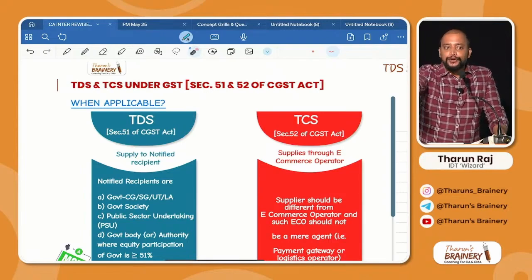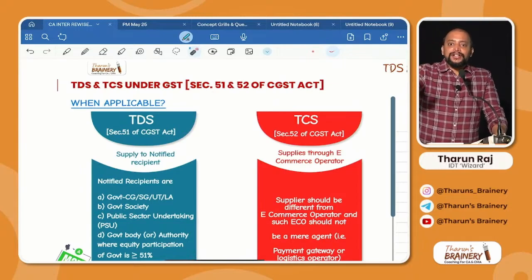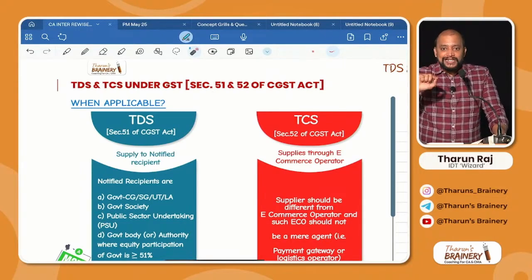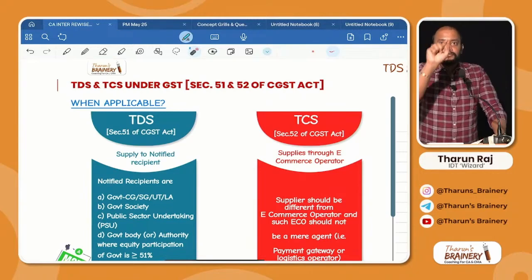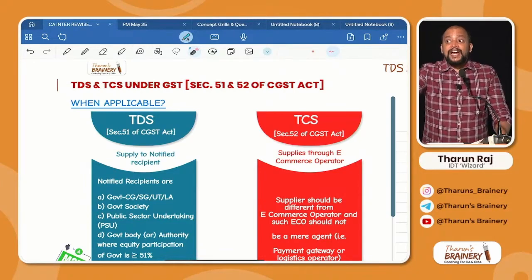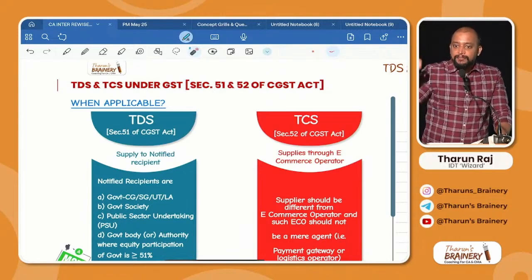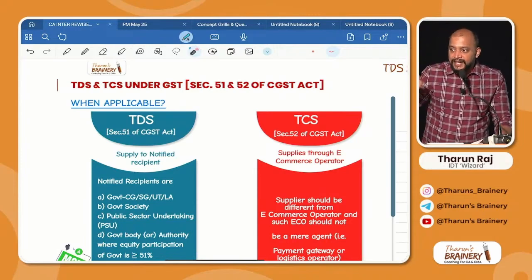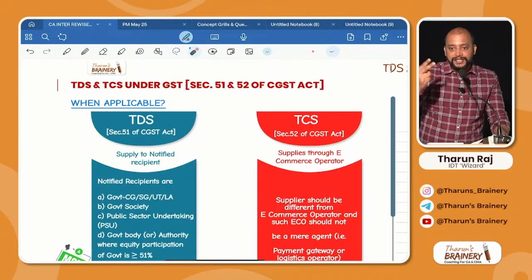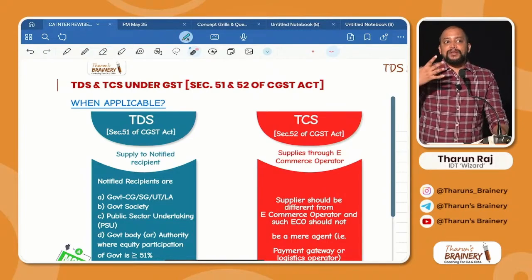For example, you are that notified recipient. I make a supply to you, and whenever you are deducting 10,000 rupees and remitting as TDS to government, then government will know what is my turnover. How? Simple. For 10,000 if it is 2%, for 100% it is how much? You calculate 10,000 divided by 0.02, that is 2%. How much you got? 5 lakhs. So 5 lakhs will be my turnover.